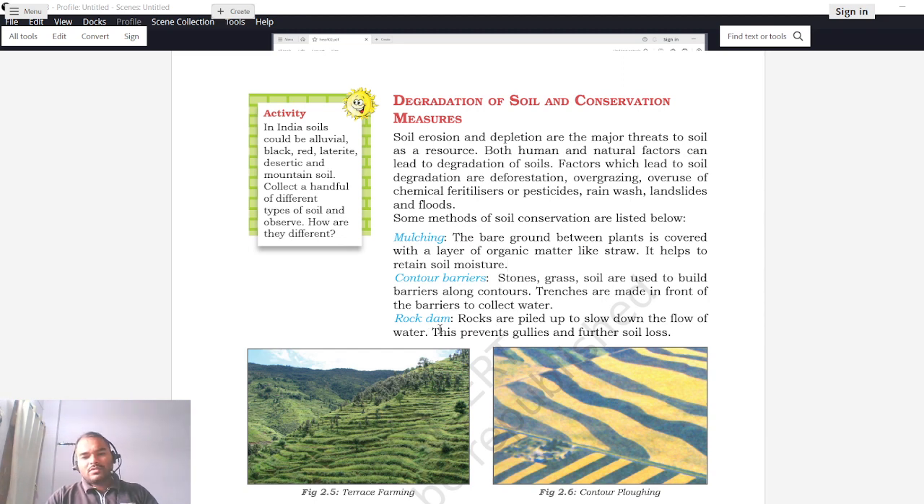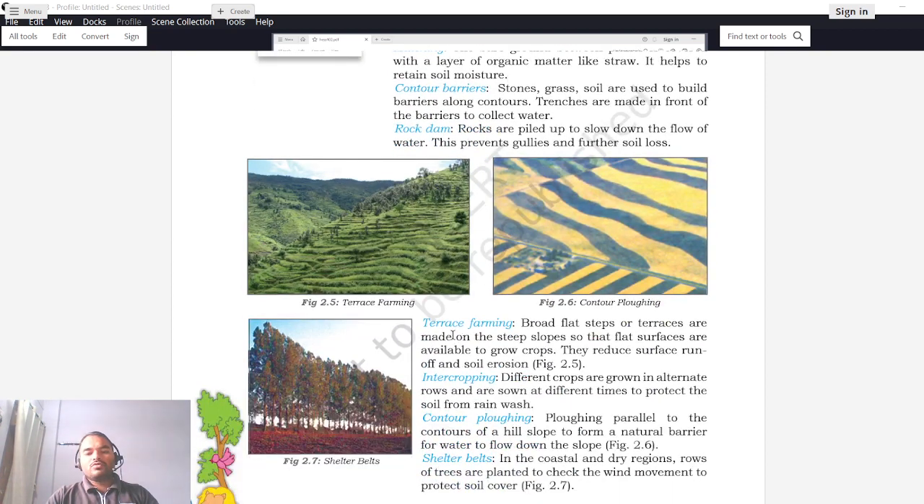So rocky dams is the third way. Rocks are piled up to slow down the flow of water. This prevents gullies and further soil erosion. Even in any of the water streams, we can build rock dams at certain places so that the water which is flowing and carrying some soil with it will deposit the soil when it hits the dam, by slowing the speed of water. Okay.